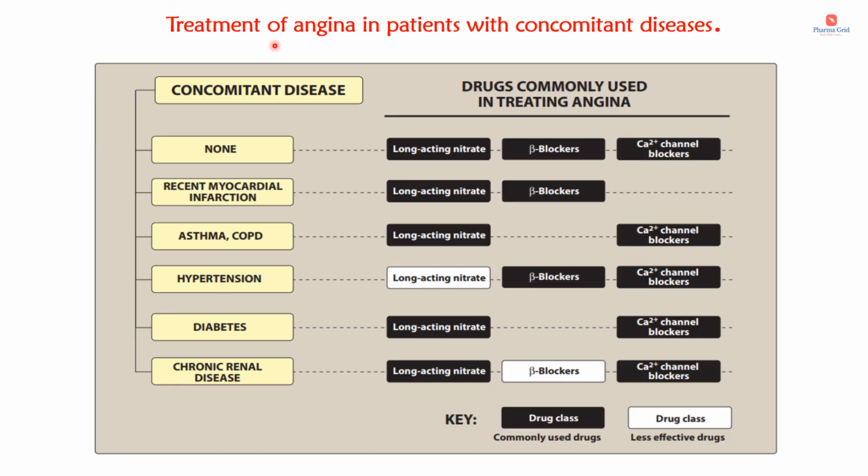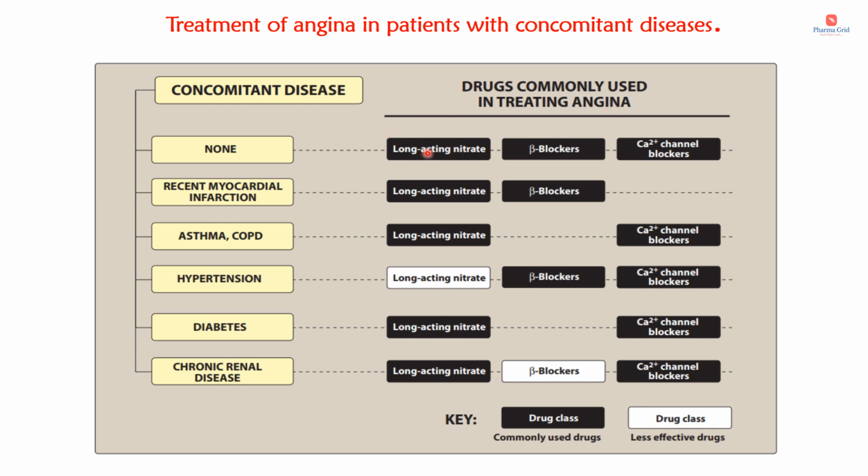Here you can see the treatment of angina in patients with concomitant diseases. As you already know, most patients with angina will have certain other comorbid or concomitant diseases. So it is very important to choose the drug according to the patient's condition. Here you can see the concomitant diseases and the drugs commonly used in treating angina.